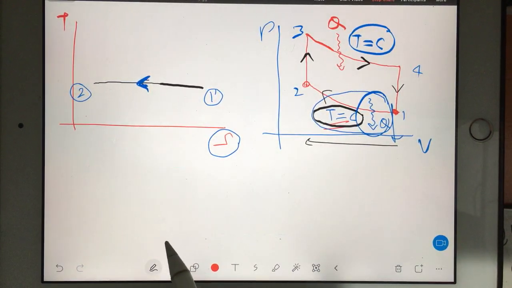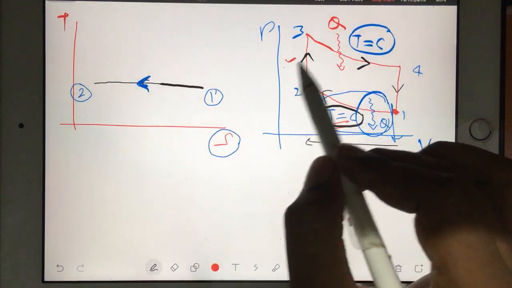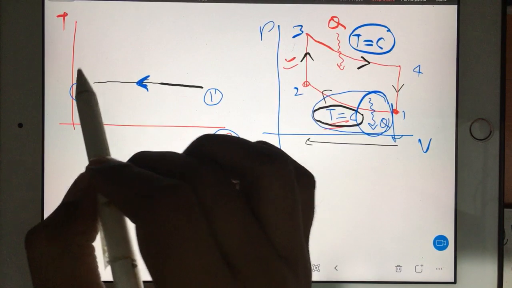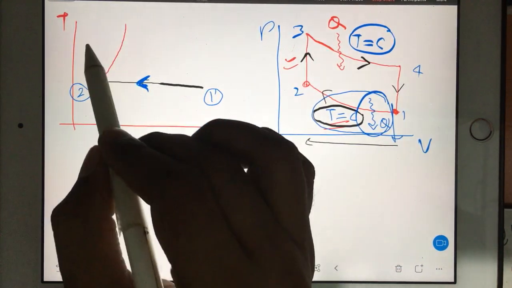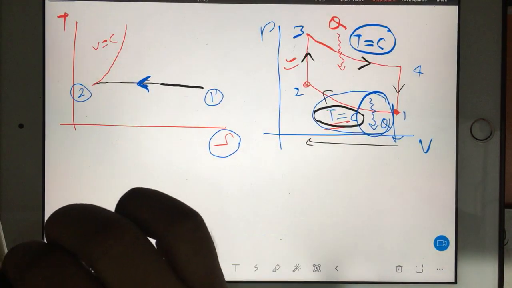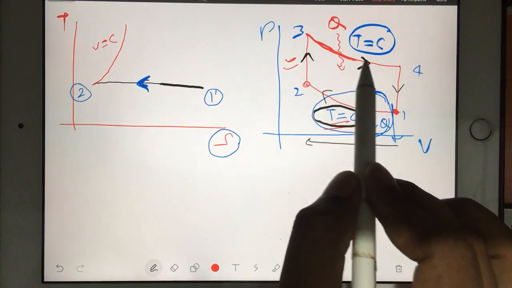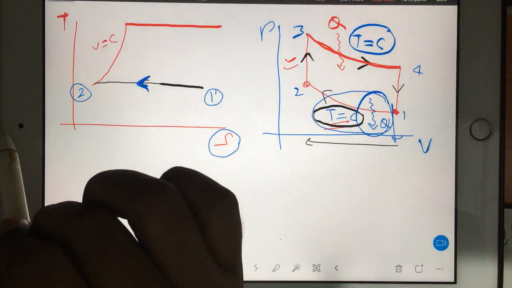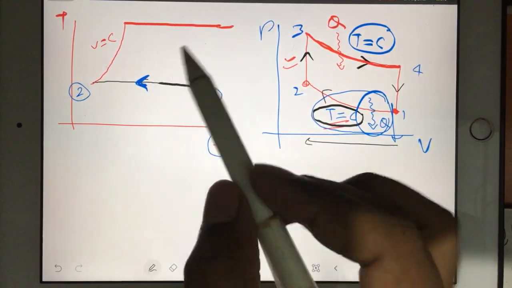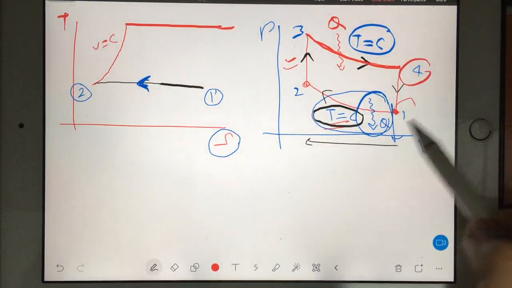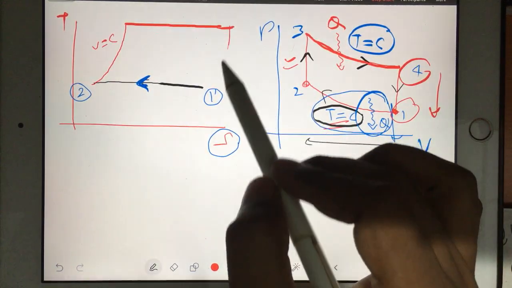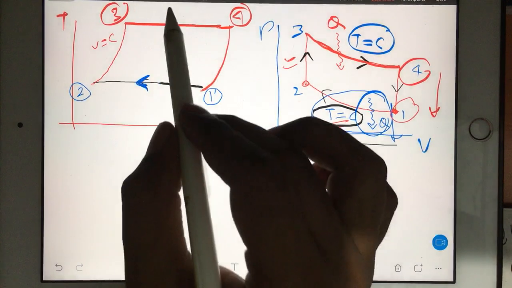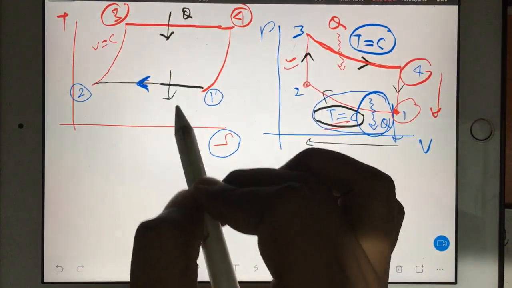And after that, in 2 to 3, your volume is constant. So on the TS diagram, a volume constant line we draw like this. And then again 3 to 4, your temperature is constant, so again you will be getting a constant temperature line. And then again you have 4 to 1 constant volume line, which is like this. So 1, 2, 3 and 4 we got. So here we are supplying the heat, and here the heat is coming out.